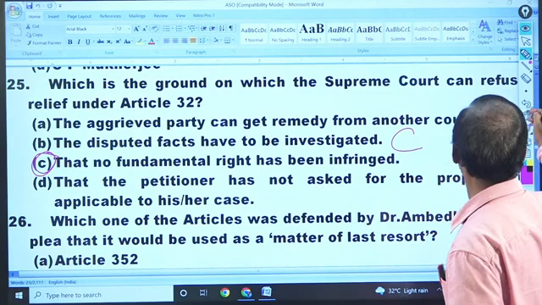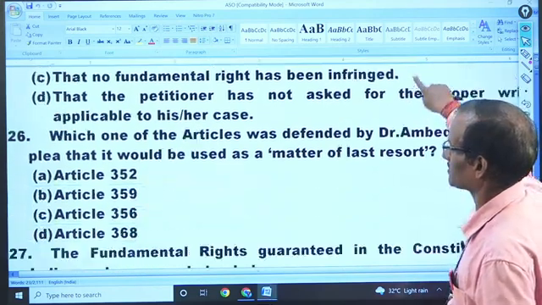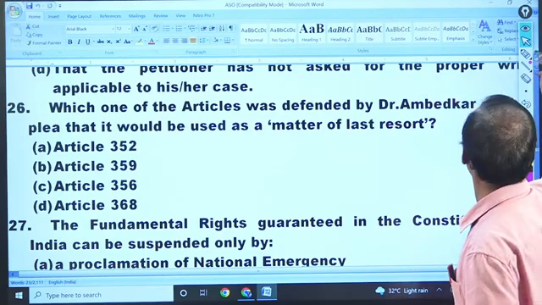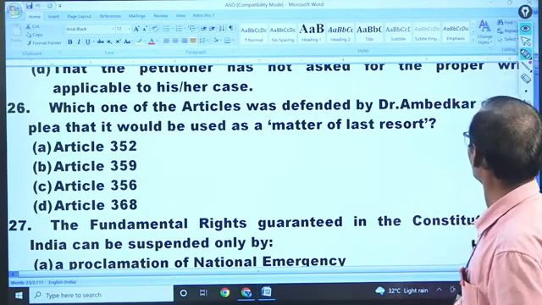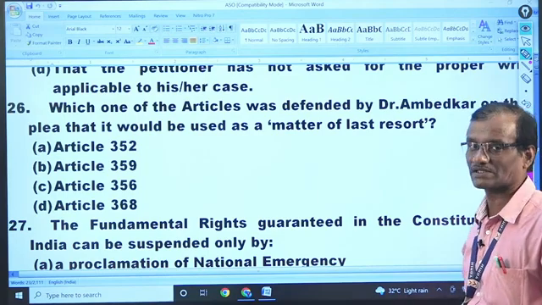Okay, now we shall go to question number 26. Question number 26. Which of the following was defended by Dr. Ambedkar on the plea that it would be used as a matter of last resort?